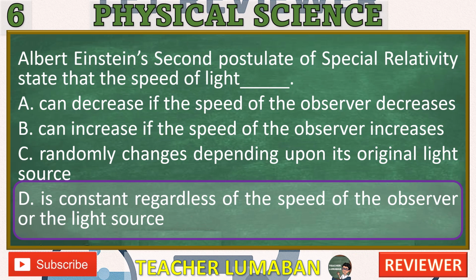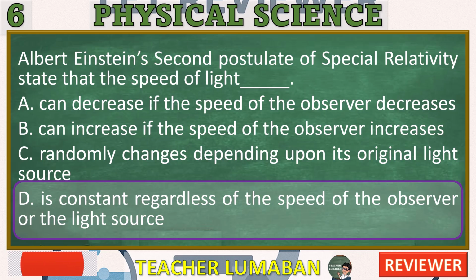The speed of the observer does not affect the speed of light. B: It can increase if the speed of the observer increases. Incorrect, again, this is contrary to Einstein's theory. According to special relativity, even if the observer moves faster, the speed of light remains unchanged.